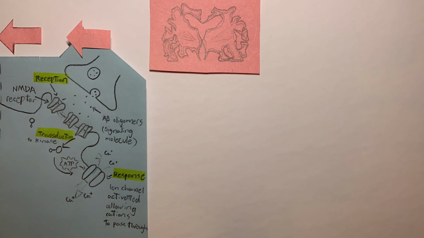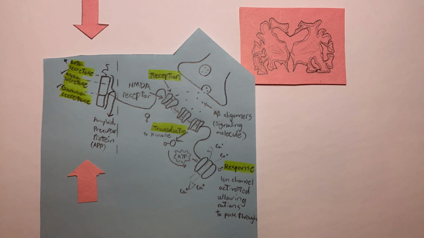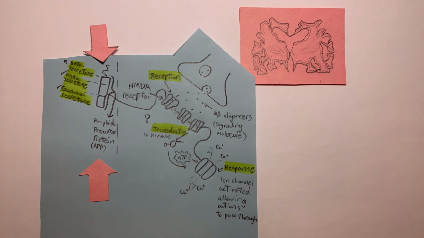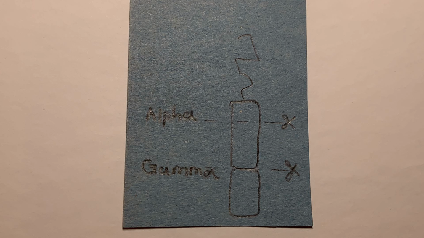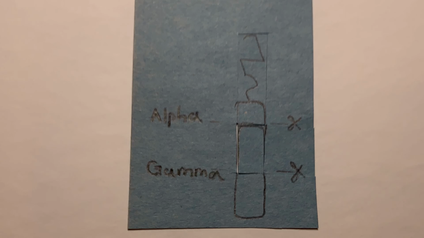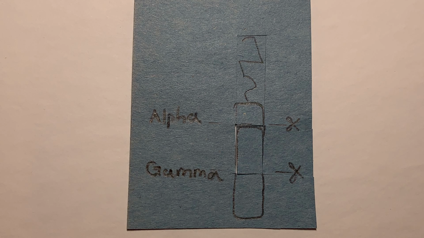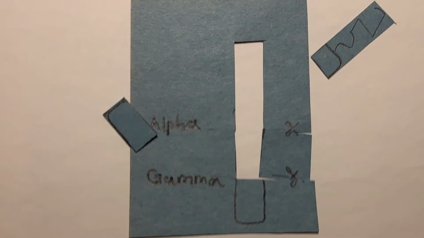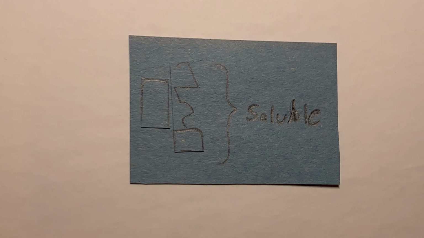Alzheimer's occurs when a different part of the neuron cell makes a mistake, which then interferes and disrupts the beta oligomeric signal transduction pathway for signaling between neurons. The amyloid precursor protein, APP, is a protein that helps the neuron grow and repair itself. Once it's used, however, it gets cut off. It is then replaced with a recycled piece. The cut is made by an alpha or gamma secretase. They make sure to cut a specific part to allow the piece to dissolve away from the cell.